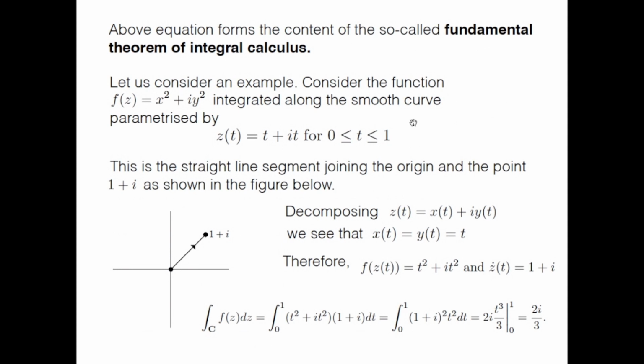Okay. So let us just do this integration, the complex function I give you here. Don't look at what I have done here. You just do it independently. f(z) equals x squared plus i y squared. And I integrate along the smooth curve given here, z(t) equals t plus it. Just write it down: the function is f(z) equals x squared plus i y squared, and the curve is z(t) equals t plus it, for t greater than or equal to 0 and less than or equal to 1.